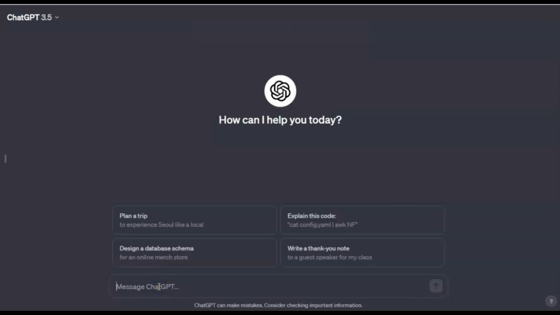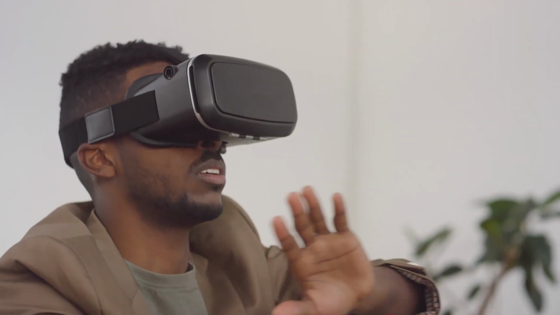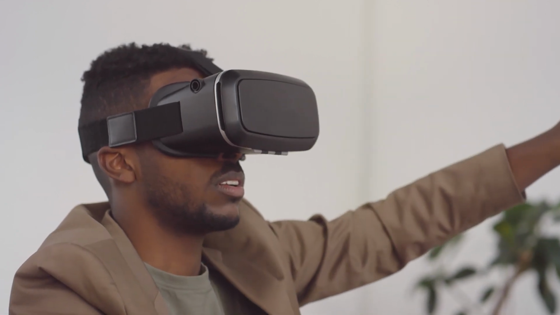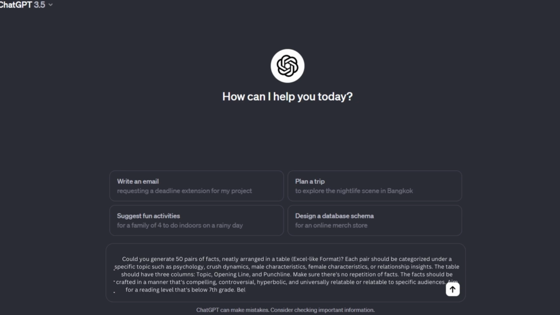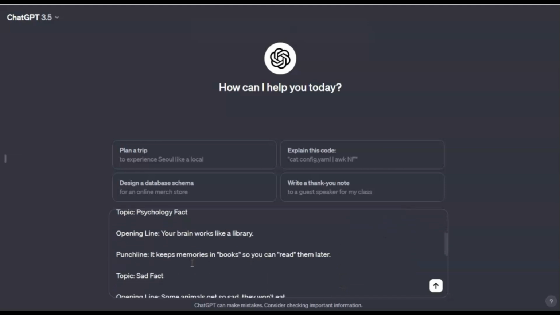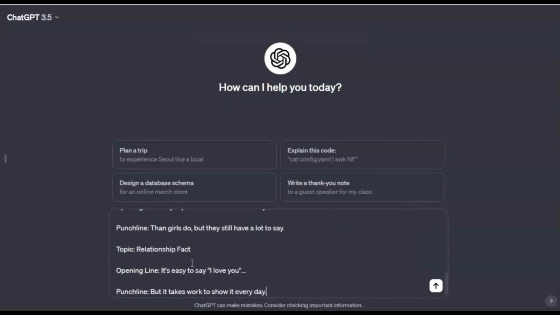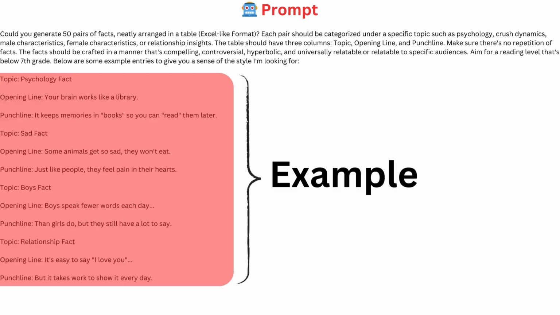Now, since we will be using ChatGPT to help generate the facts that will be used in the videos, your focus should be on entering a prompt. Basically, you want to ask ChatGPT to whip up batches of engaging facts designed for easy sharing and relatability. These are the magic formulas for audience engagement when it comes to fact videos on YouTube. To ensure it gets what you're after, load in some examples. That will help save you time for proofreading.